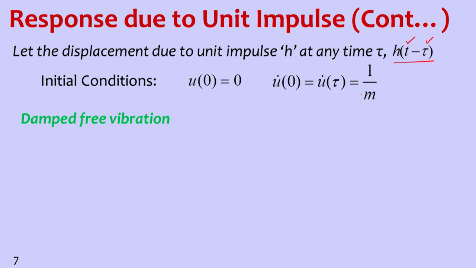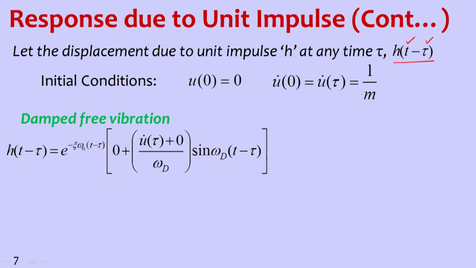Now if we apply this in the damped free vibration, we have e to the power of minus zeta omega n, with t replaced by t minus tau, and the initial condition u0 is 0 and u dot 0 becomes u dot tau. So u dot tau by omega d sin omega d into t minus tau. This shows that till time t equal to tau there will not be any response.